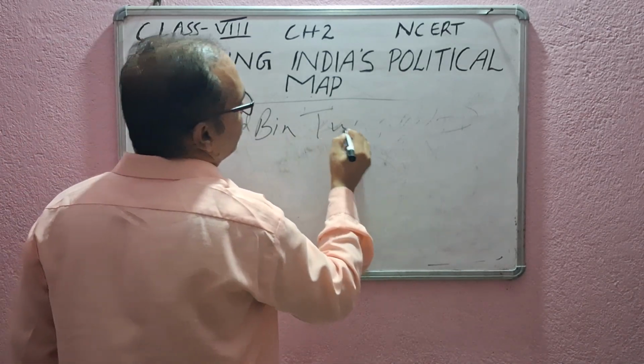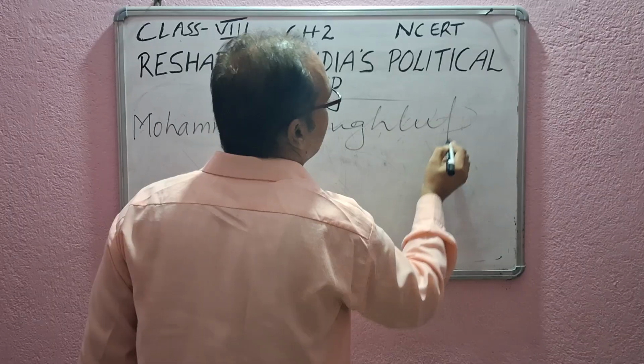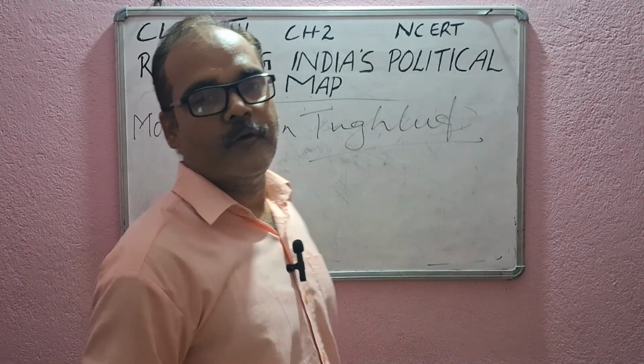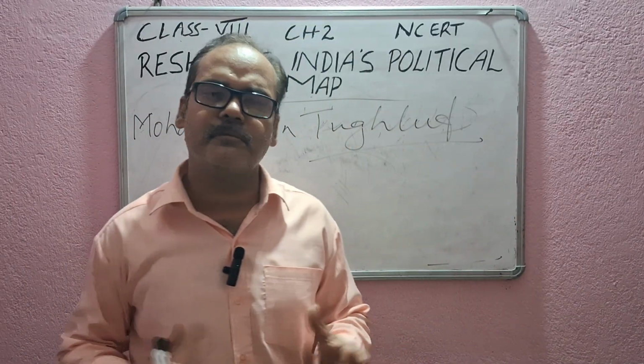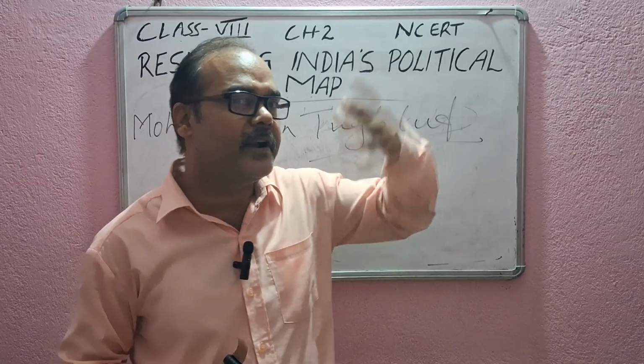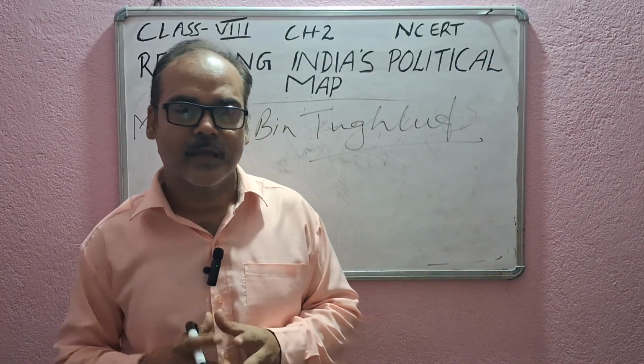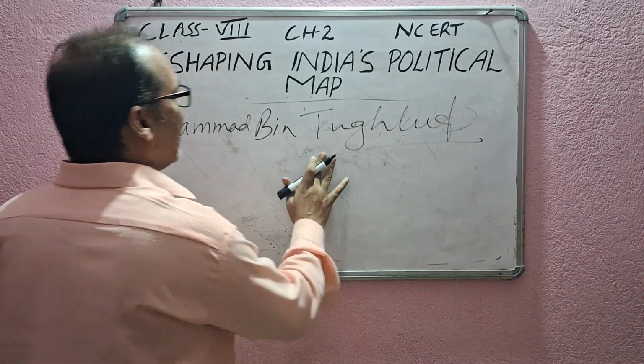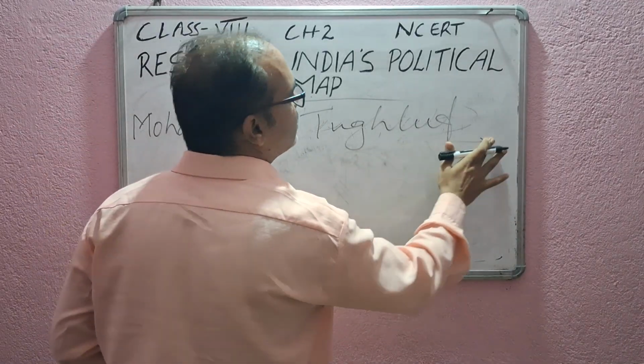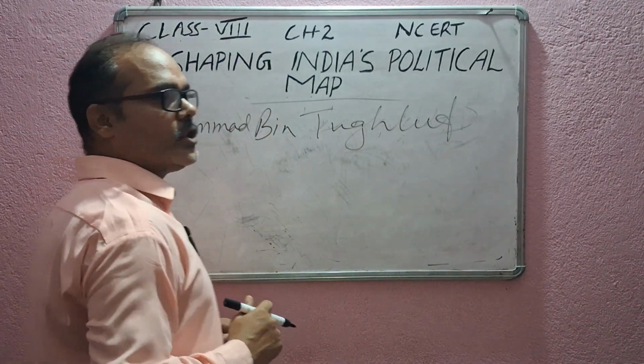Muhammad bin Tughlaq. He was a very learned man, बहुत पढ़ा लिखा था. He had great vision, but he could not put his vision into practice. I'm just giving you one example. When he became Sultan, he thought that